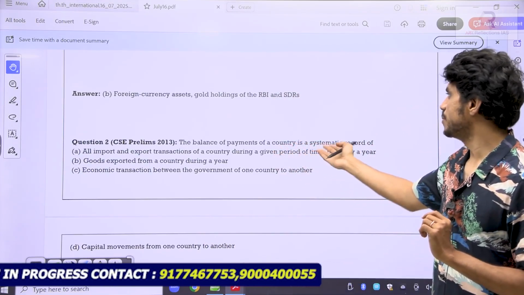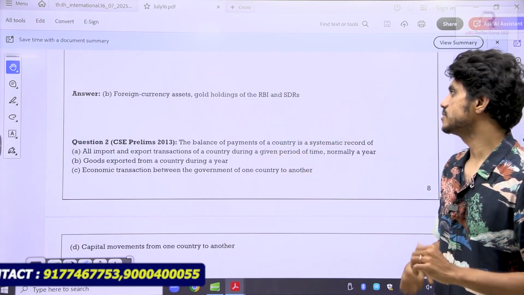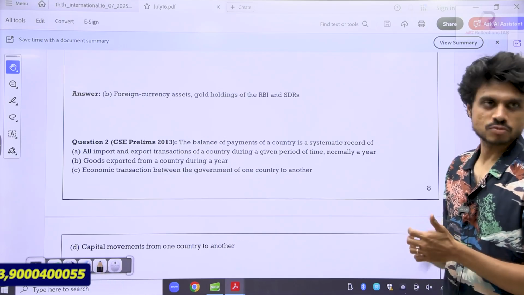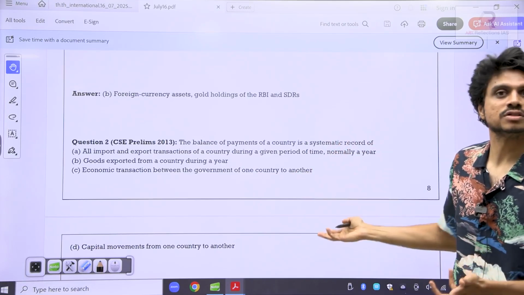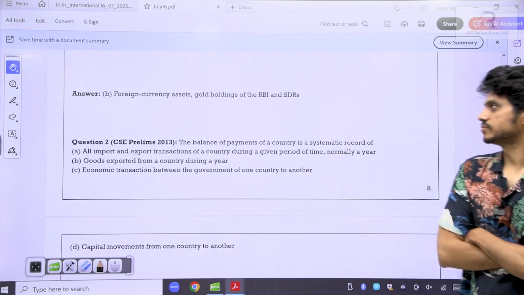So what is this balance of payment? Try to answer this. They are asking what is this balance of payment of a country? It is a systematic record of what? Record of what they are asking.